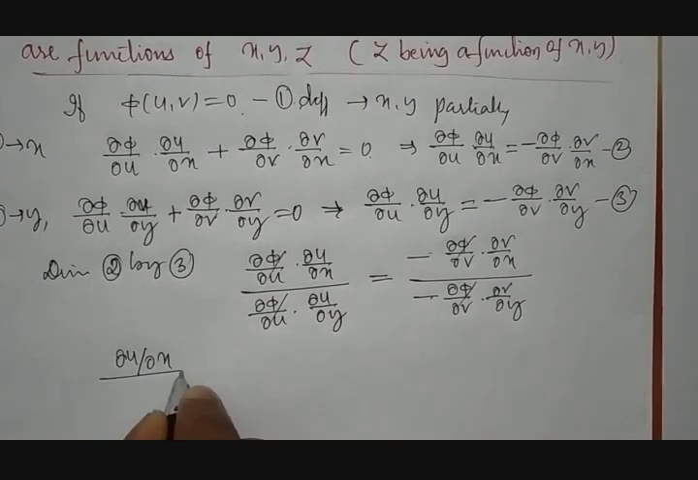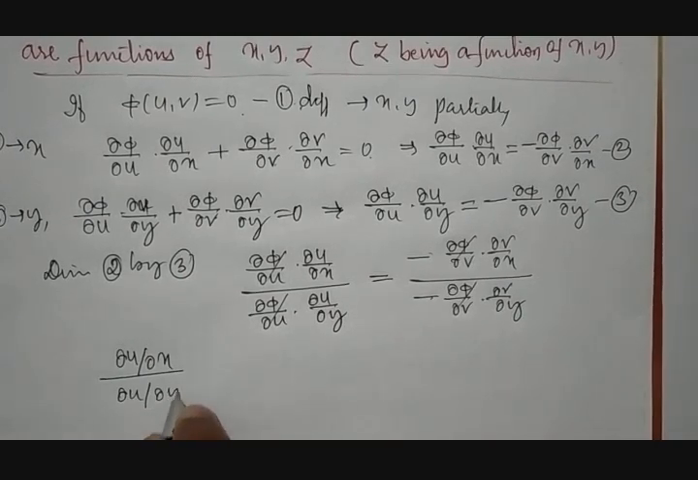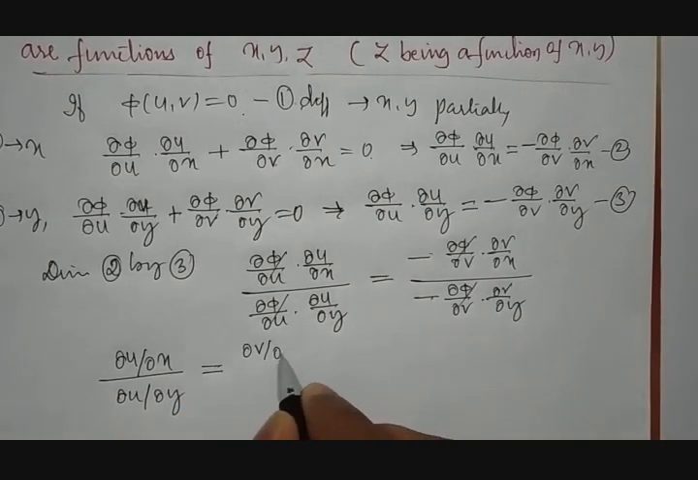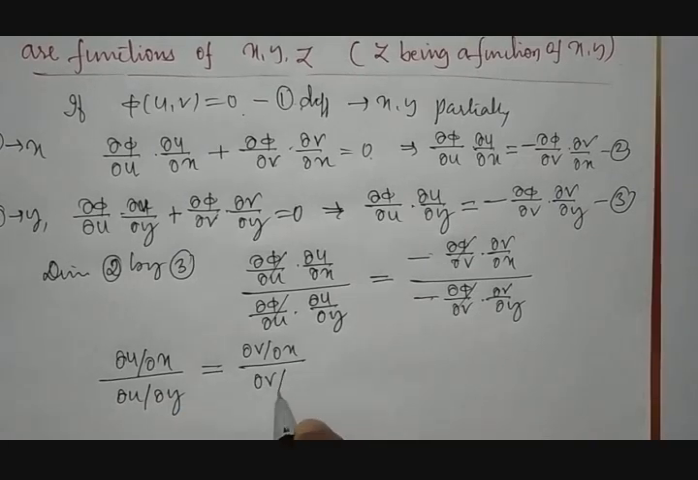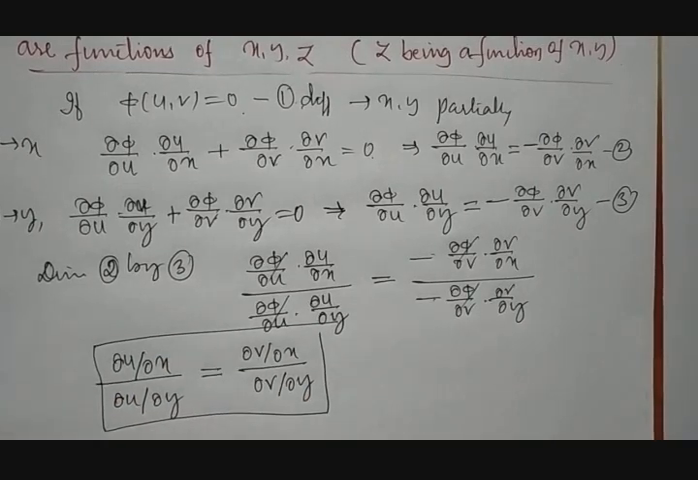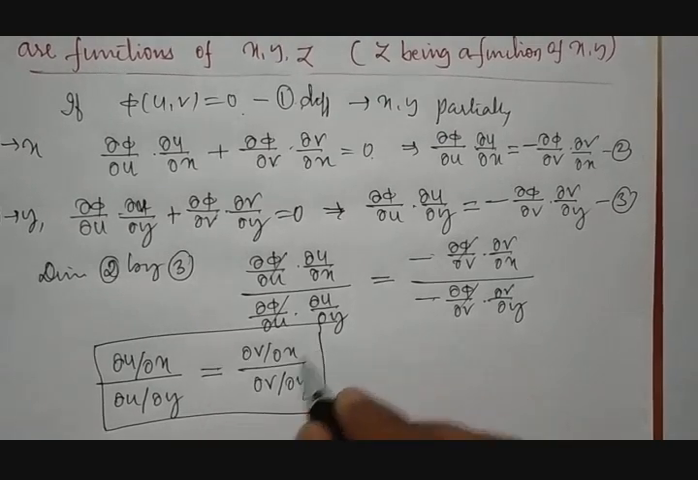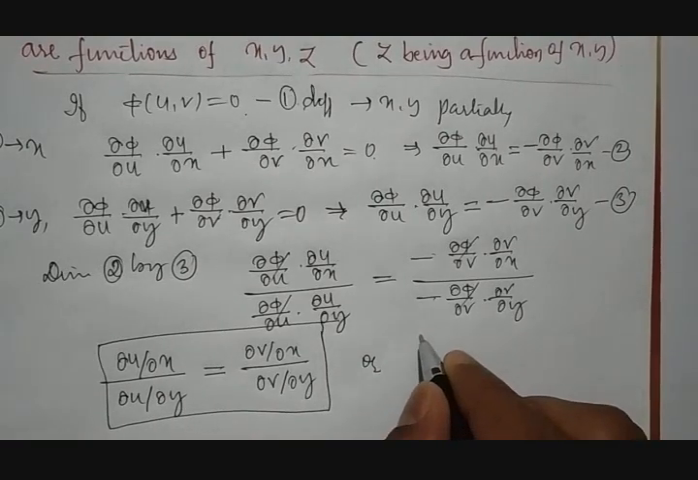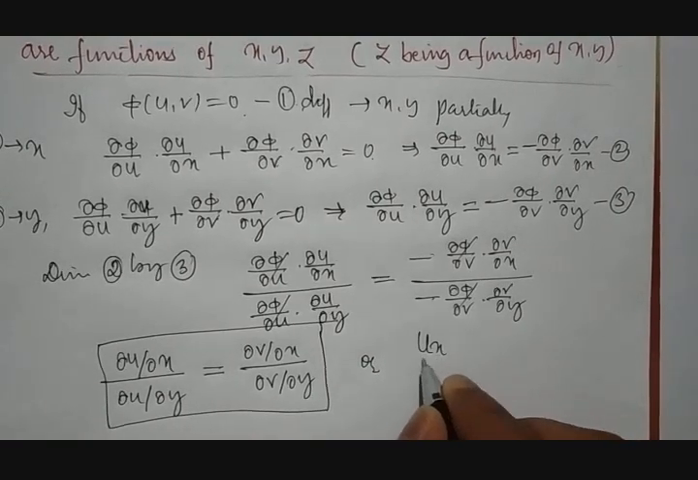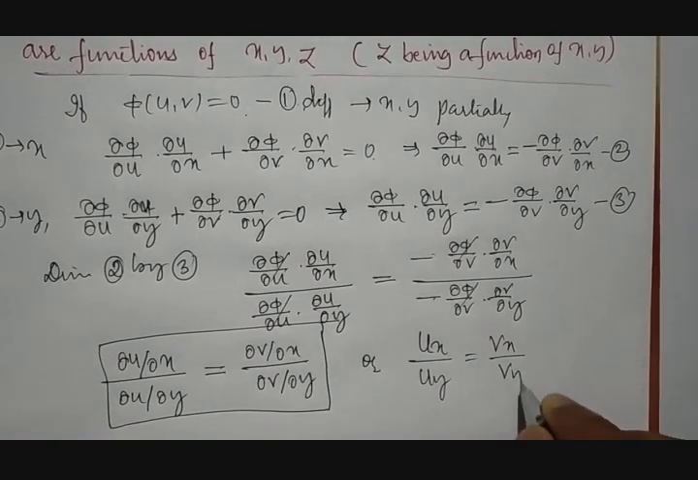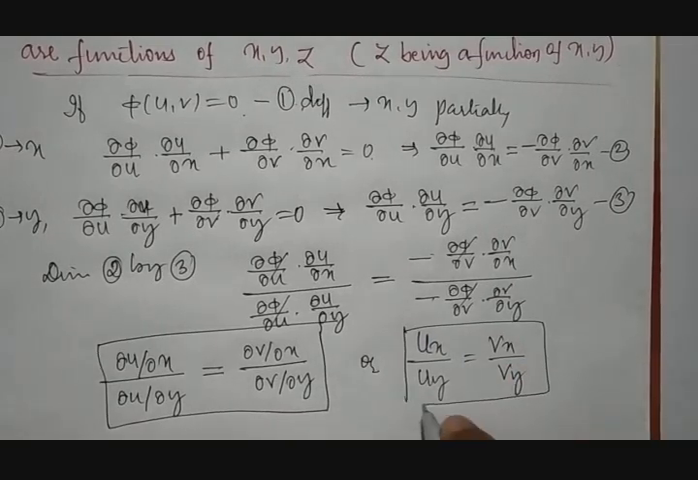dou u by dou x divided by dou u by dou y is equal to, minus of minus becomes plus, dou v by dou x divided by dou v by dou y. So this becomes a bridge to form a partial differential equation by eliminating arbitrary functions using partial derivatives. Even we can write it with a different notation, like dou u by dou x can be written as u x divided by u y is equal to v x divided by v y. So this is the pattern.